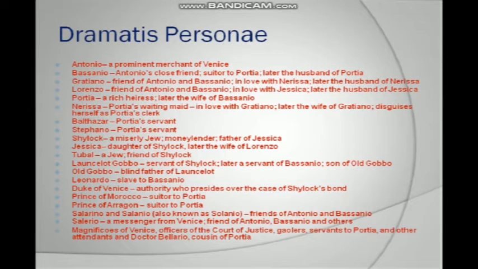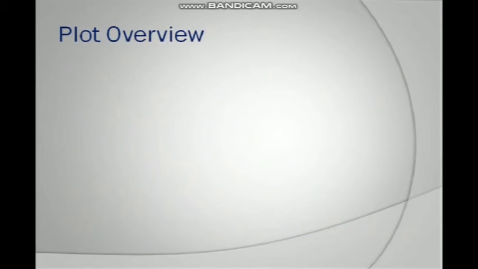Prince of Morocco, suitor to Portia. Prince of Aragon, suitor to Portia. Salarino and Salenio, also known as Salenio, friends of Antonio and Bassanio. Salerio, a messenger from Venice, friend of Antonio, Bassanio and others. Magnificos of Venice, officers of the Court of Justice. Gaolers, servants to Portia, and other attendants, and Dr. Valerio, cousin of Portia. Plot overview.